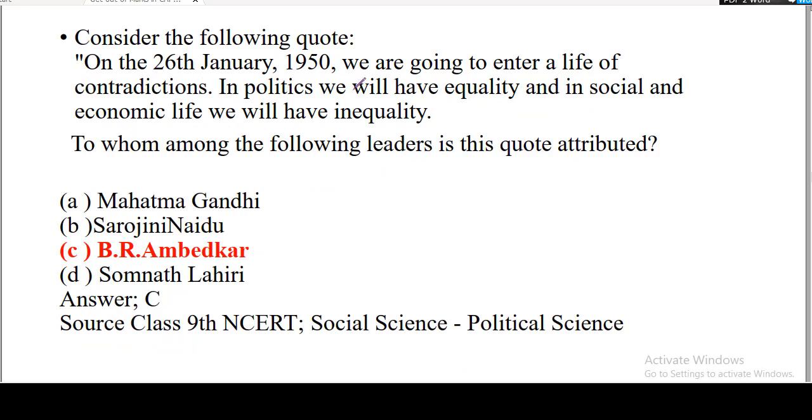So let us look at another question that is based upon a personality. On 26th of January 1950, we are going to enter a life of contradictions. In politics, we will have equality, and in social and economic life, we will have inequality. So what is this all about? If you are aware of the synthesis of liberty, equality, and fraternity that Ambedkar was talking about, you could have directly picked up Ambedkar here.